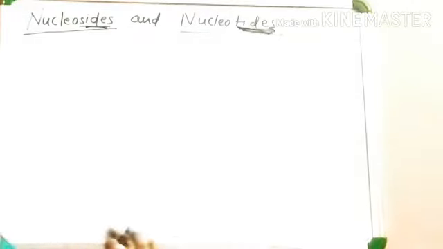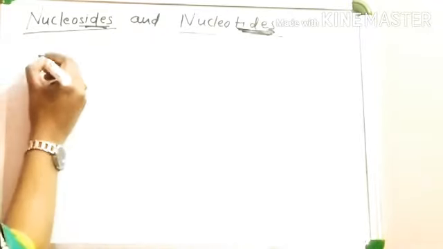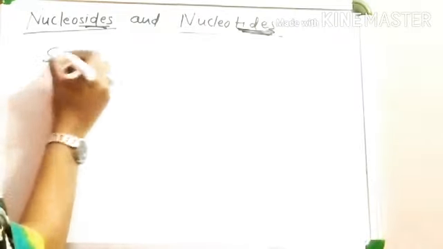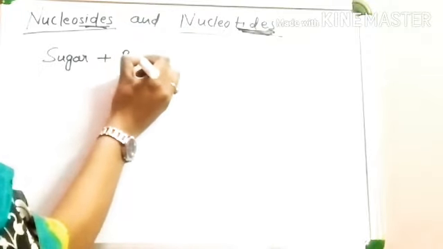We have learned that our genetic material, meaning nucleic acid, is composed of 3 components: phosphoric acid, sugar, and nitrogenous bases. Keep these things in your mind.